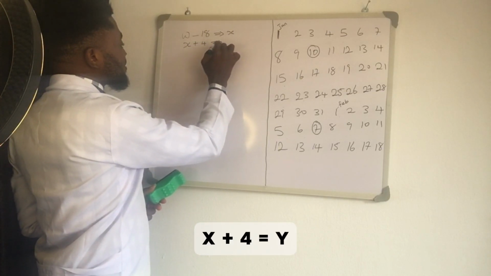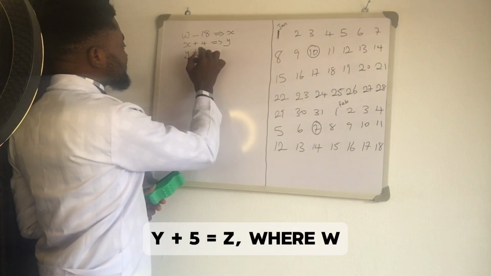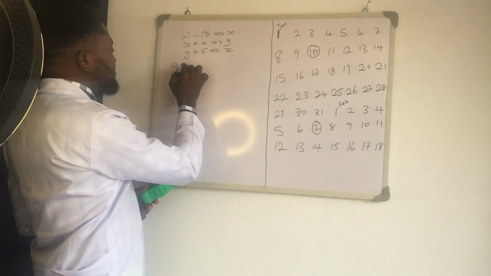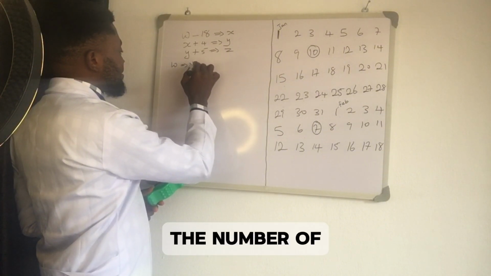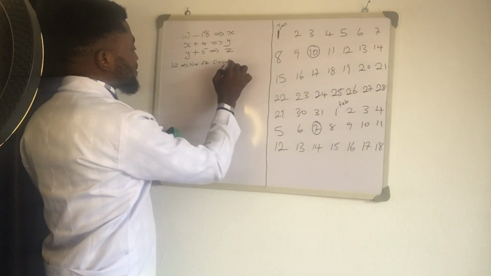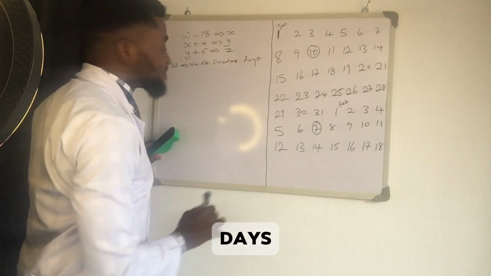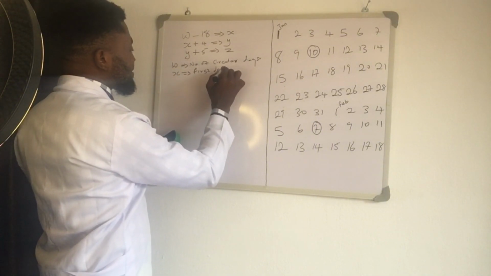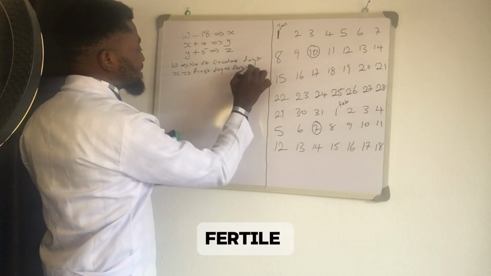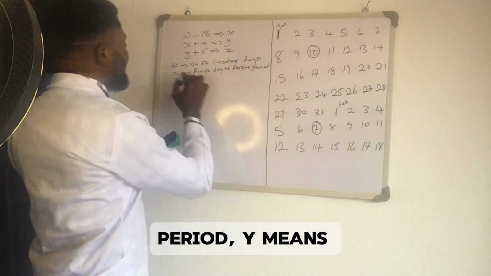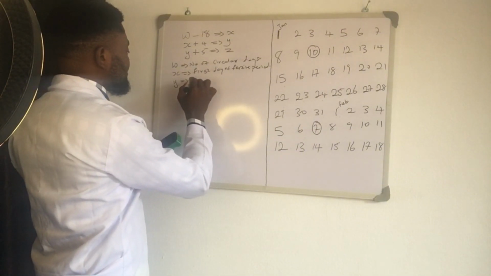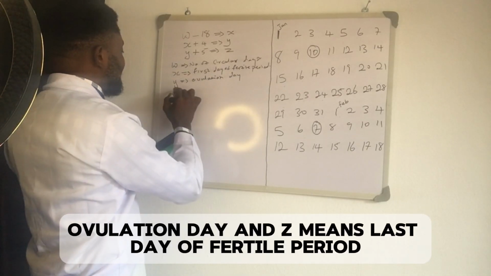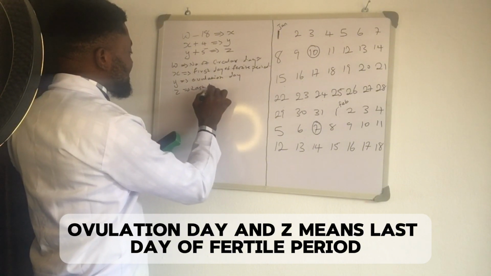X plus 4 is equal to Y. Y plus 5 is equal to Z, where W means the number of circular days, X means first day of fertile period, Y means ovulation day, and Z means last day of